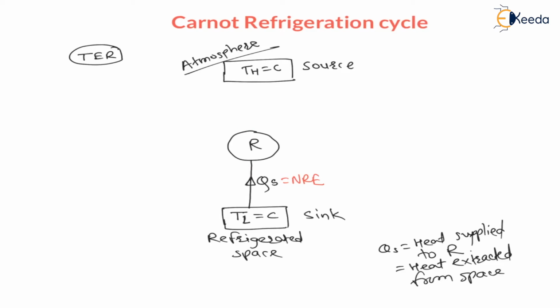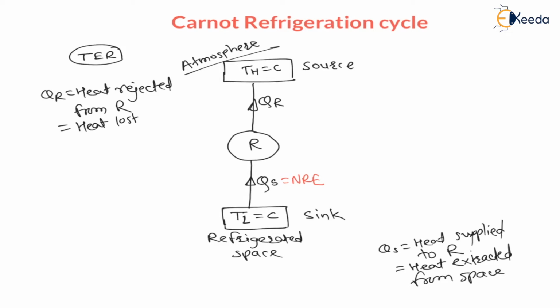The purpose of this refrigerator is to extract heat from the refrigerated space continuously and supply it to the source. Therefore, there will be heat supplied to the source. This heat supplied to the source is nothing but the heat rejected by the refrigerator, or heat removed from the refrigerator. Therefore, this Q is nothing but QR. This QR is the heat rejected from the refrigerator, or heat lost to the atmosphere.